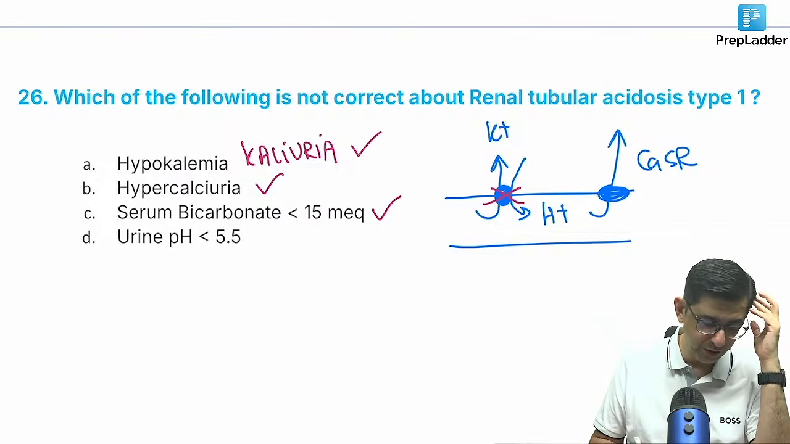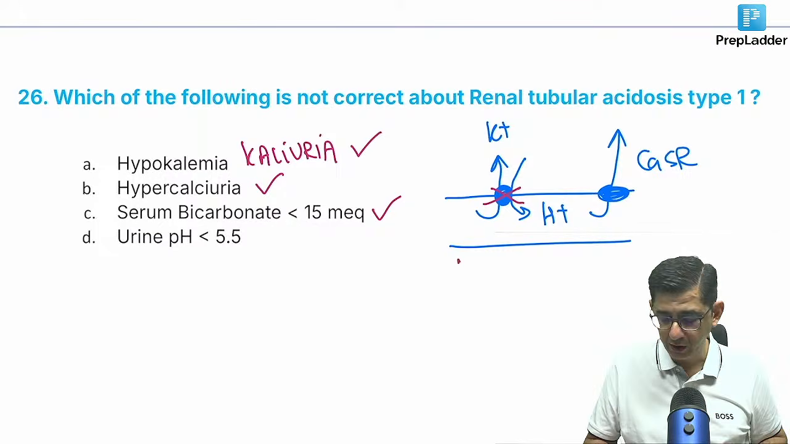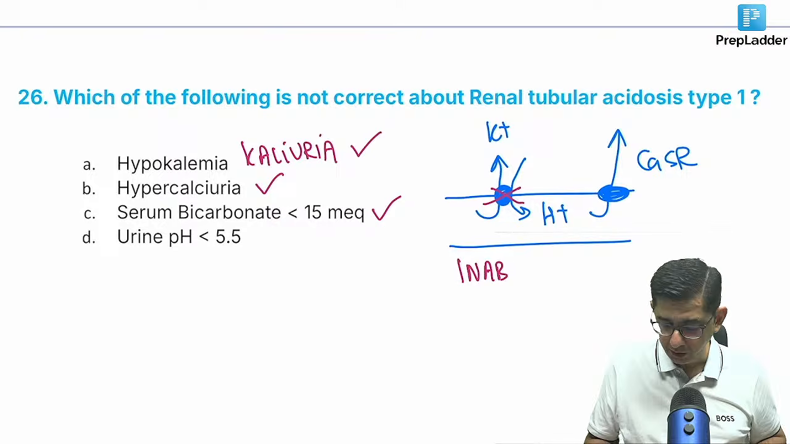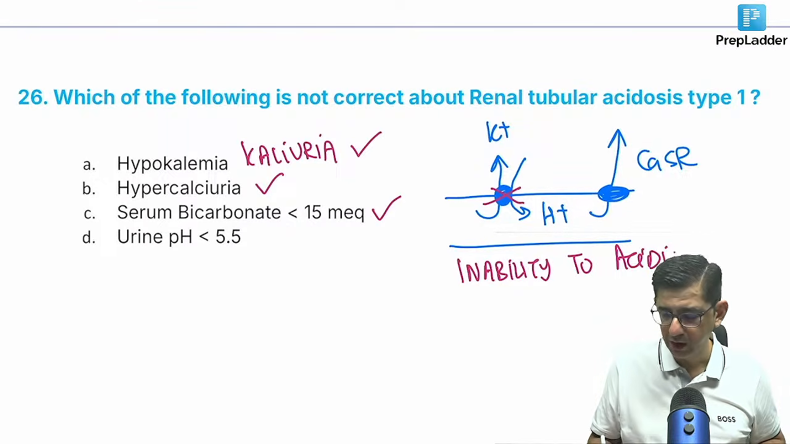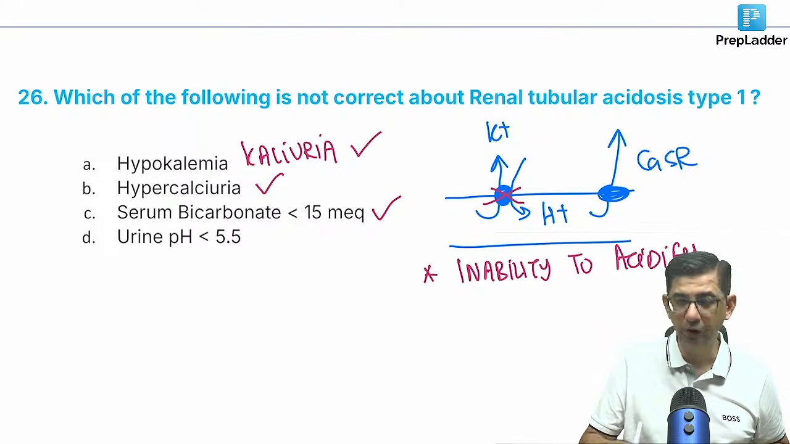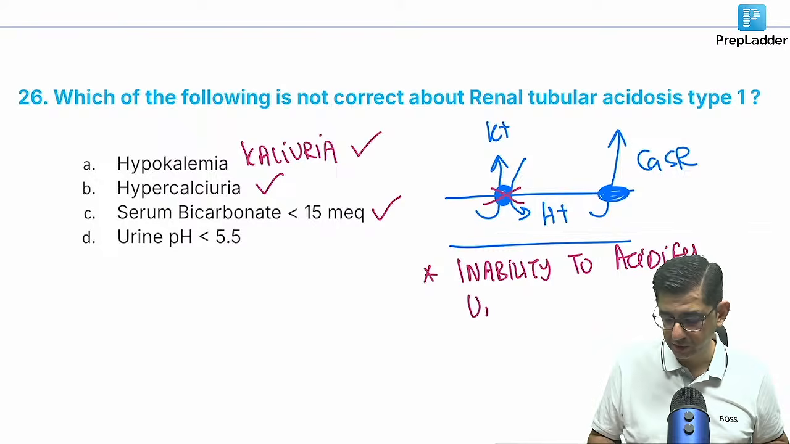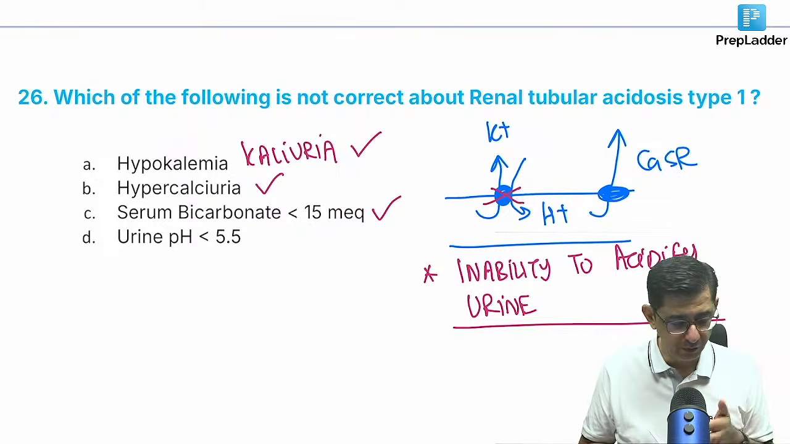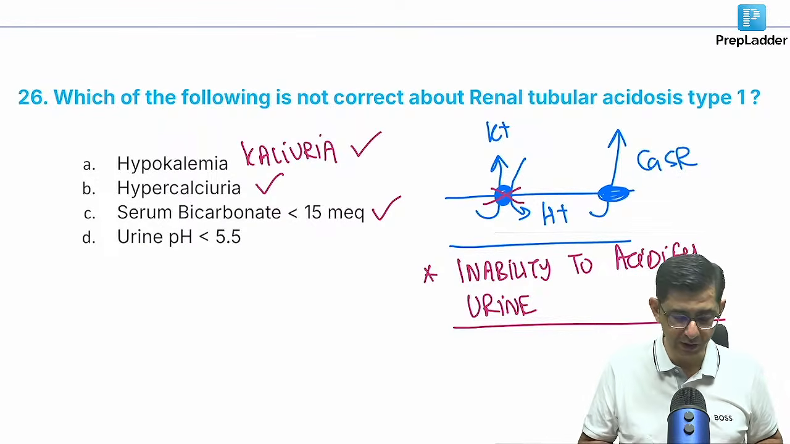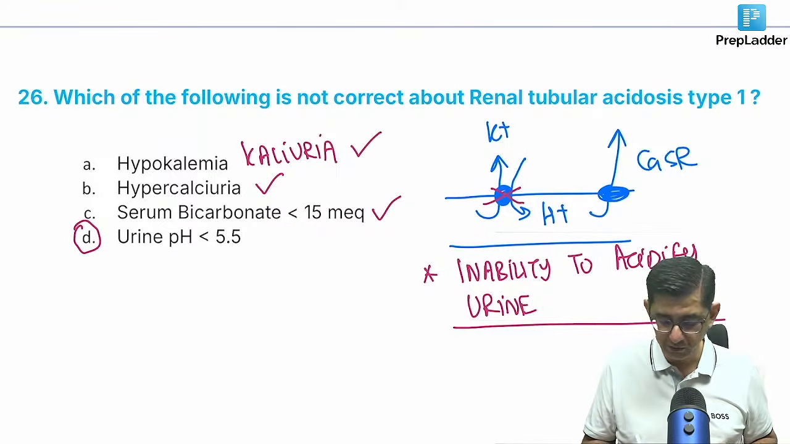But urine pH, I said, for RTA1, do it in English. RTA1 is a condition where there is an inability to acidify the urine. Try to solve this question by English only. The word is inability. Hydrogen is not coming out, so inability to acidify the urine. So urine pH cannot fall less than 5.5. You cannot have an acidic pH of the urine. The pH will always remain on the higher side. So that is the answer in this case. That urine pH cannot be less than 5.5. Just go by English, man.